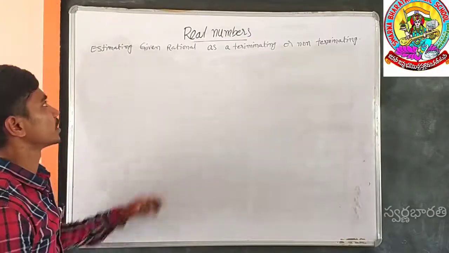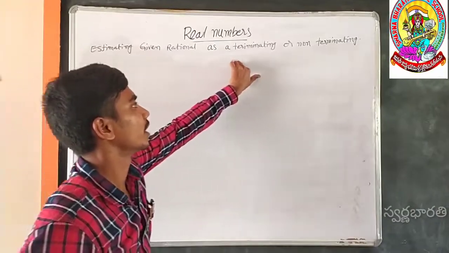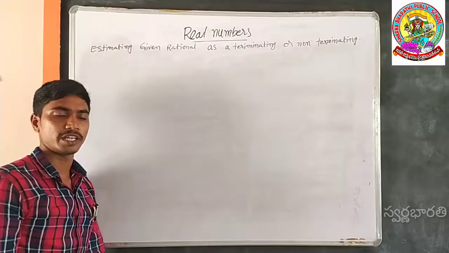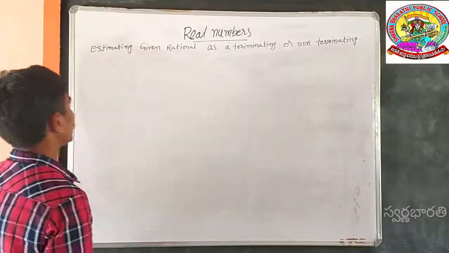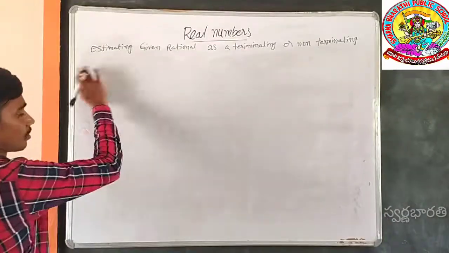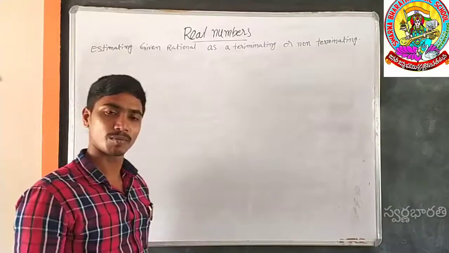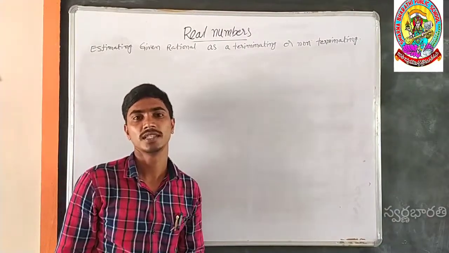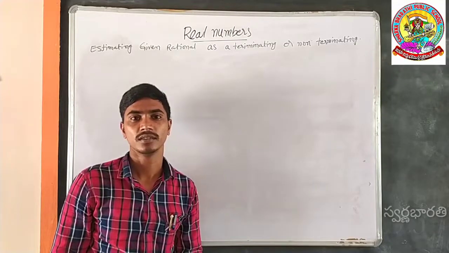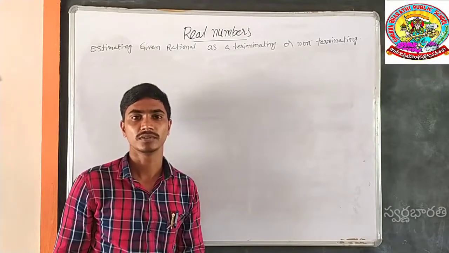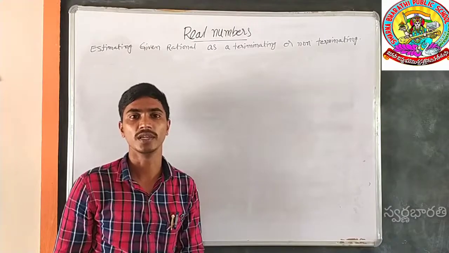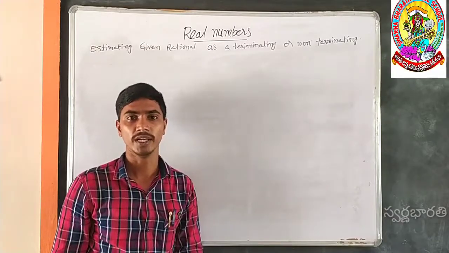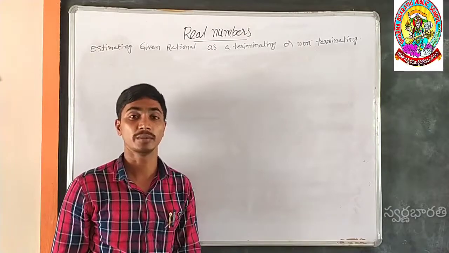Non-terminating means estimating whether a given rational number is a terminating or non-terminating decimal. How can we estimate? If the given rational numbers are fractions, and the denominator has a prime product of 2 only, or 5 only, or a combination of 2 and 5 only, then it is a ended decimal, or terminating decimal.